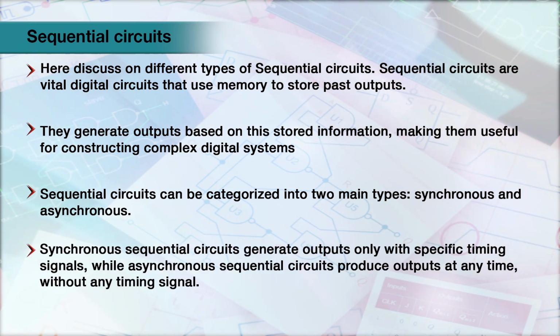Synchronous sequential circuits generate output only with specific timing signals, while asynchronous sequential circuits produce output at any time without any timing signal.